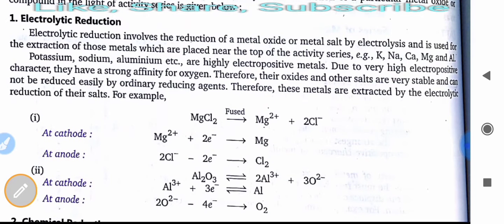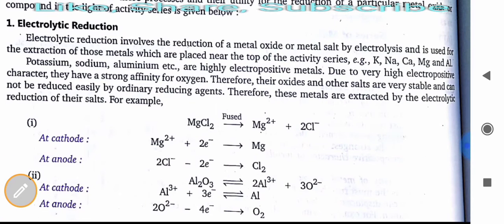As the name suggests, the reduction will occur here by electricity. So electrolytic reduction involves the reduction of a metal oxide or metal salt by electrolysis and is used for the extraction of those metals which are placed near the top of the activity series. So potassium, sodium, calcium, magnesium, and aluminum. Mainly we use this process for metals which are at the top of the series. So potassium, sodium, aluminum, etc.